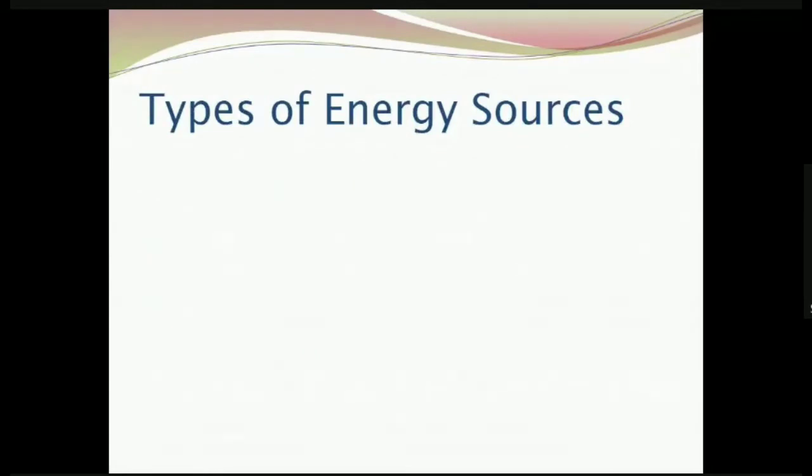Then types of energy sources. That is, how electricity can be produced from primary energy sources. What are these primary energy sources? There are renewable energy sources as well as non-renewable energy sources. For bulk generation of electricity, we are using non-renewable energy sources. They are also called conventional methods. Then if we are using renewable energy sources, that will come under the category of non-conventional energy sources.